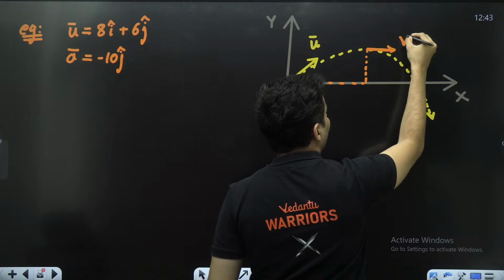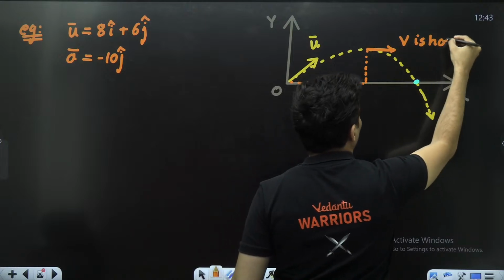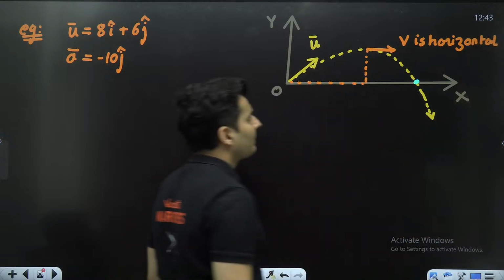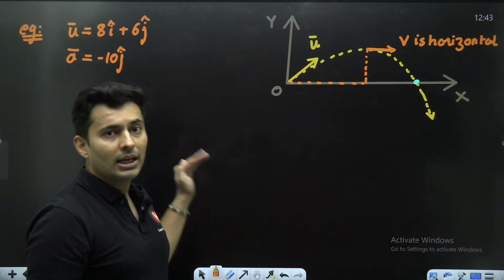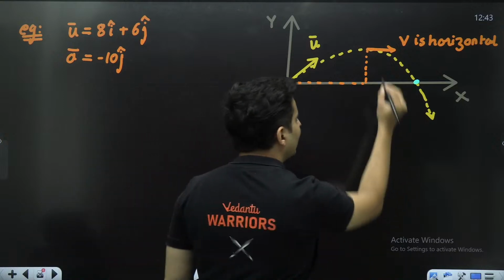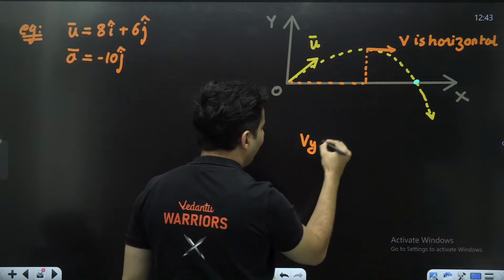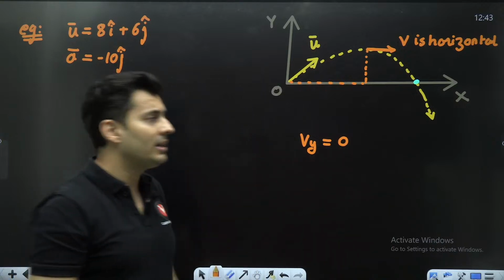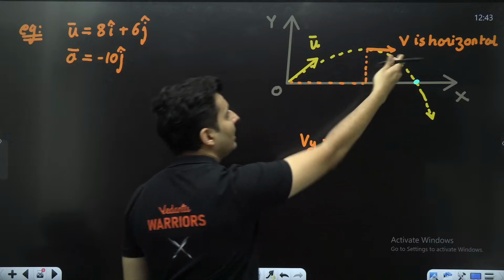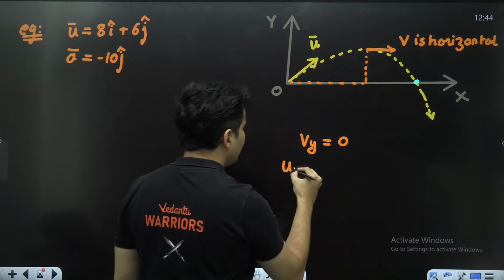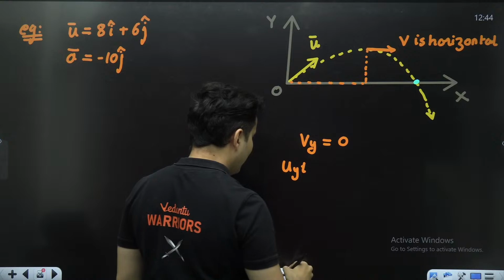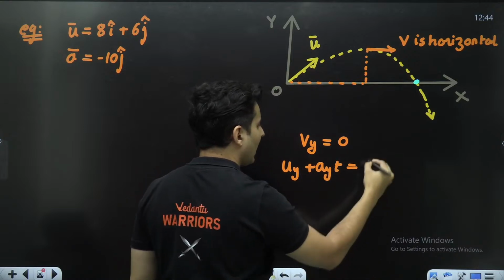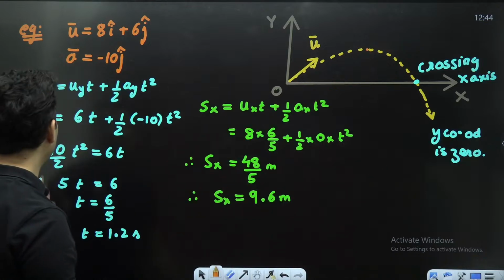Well, if the velocity is horizontal, it means there is no velocity in the y direction. That means the velocity in the y direction is 0. Does it make sense? Only the x component is remaining. But Vy is nothing but uy plus ay into t, just like we had Vx.